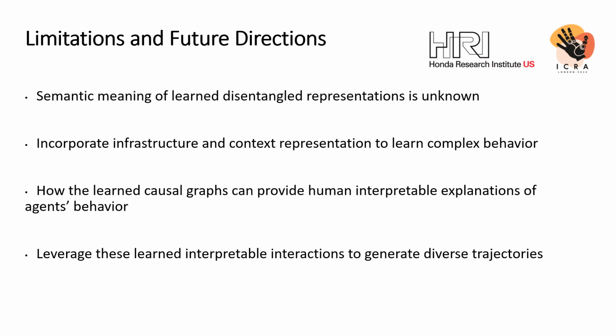One limitation of this work is that the learned disentangled interactions don't have any semantic meaning associated with them. This can be addressed by incorporating relational annotations of infrastructure and context representation to learn complex behaviors in traffic scenarios. Further, learning the causal graphs to provide human interpretable explanations of agent behavior and leveraging learned interpretable interactions to generate diverse trajectories could be the future work.